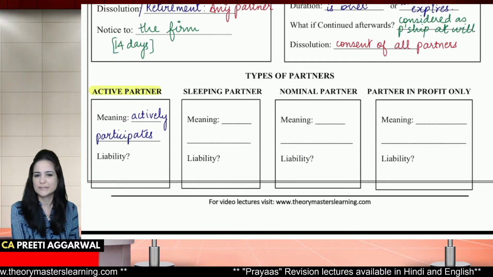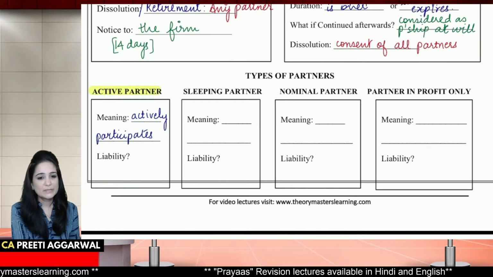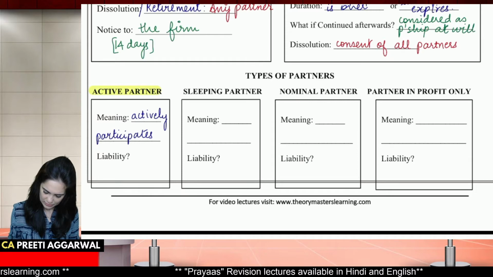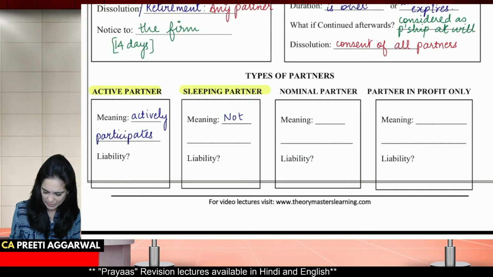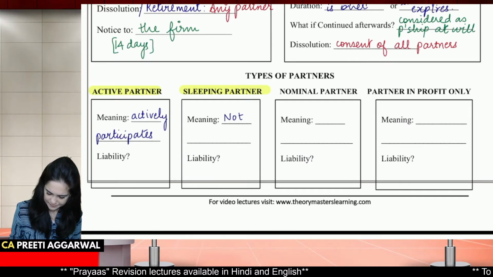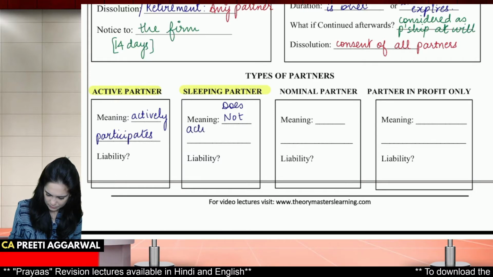He's very active. What is the meaning of a sleeping partner? Sleeping means he is not active. He does not actively participate in the business of the firm.